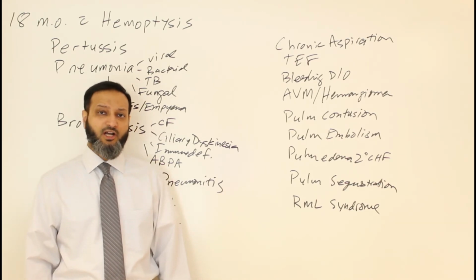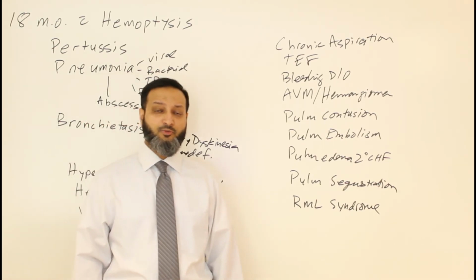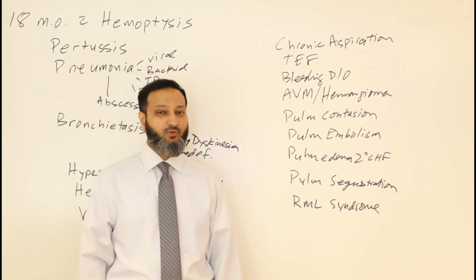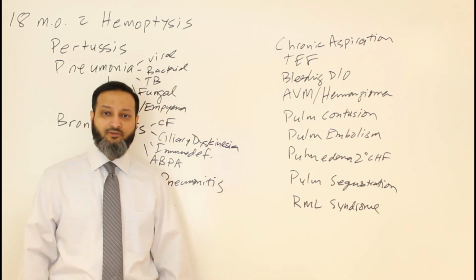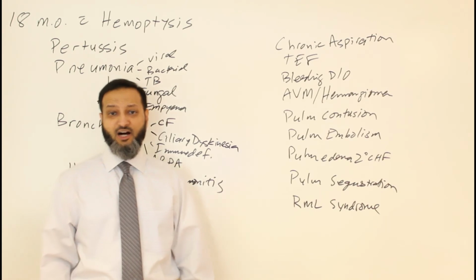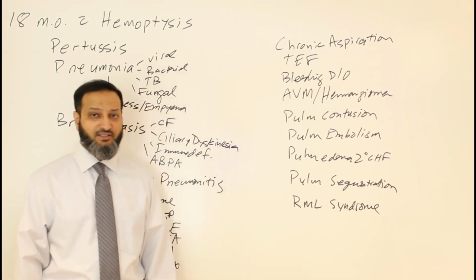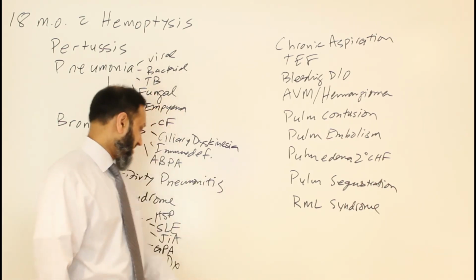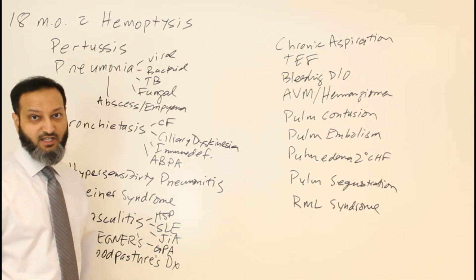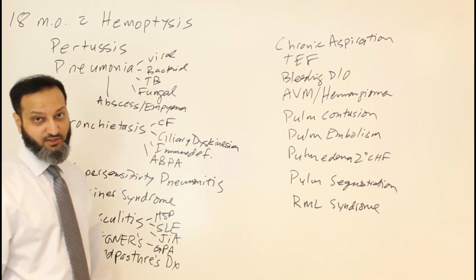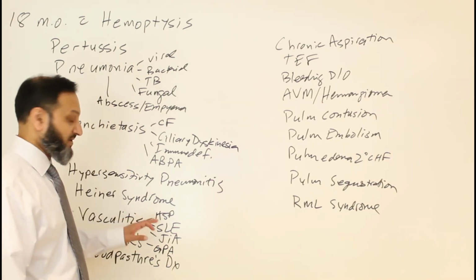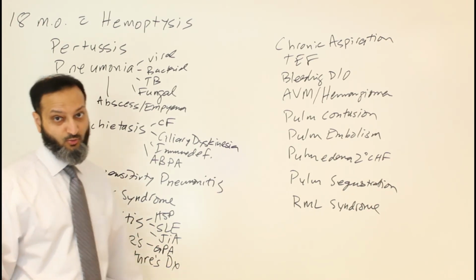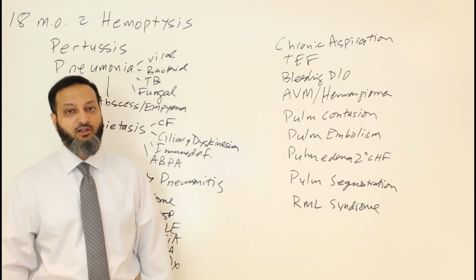and then she had a history in the past of needing to be on soy formula as a baby, because at around 3 weeks of age she had a lot of diarrhea and was really colicky, so she was switched to soy formula. And then at 1 year of age she was switched back to whole milk and cow's milk formula. So based on this constellation of findings, the diagnosis of Heiner syndrome was suspected, given her history, given the labs, and given the history of potential milk protein intolerance and some of her pulmonary findings. So a diagnosis of Heiner syndrome was made based on all of those findings.